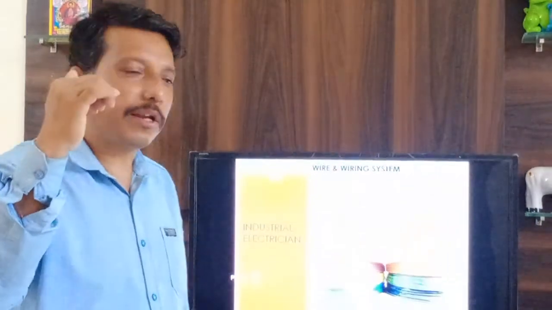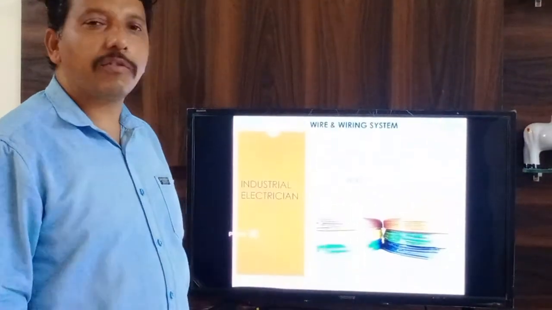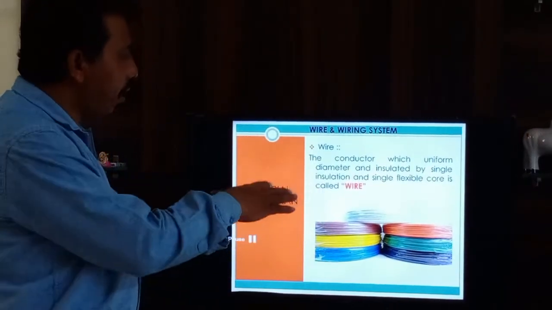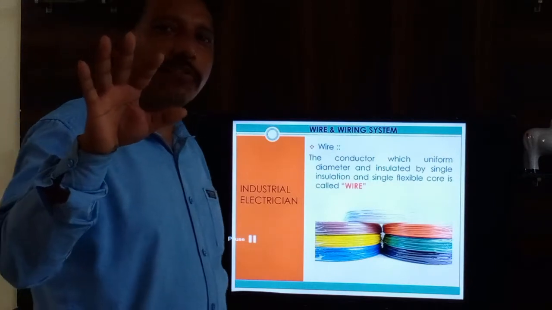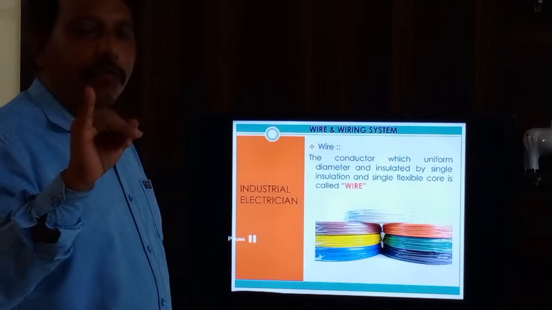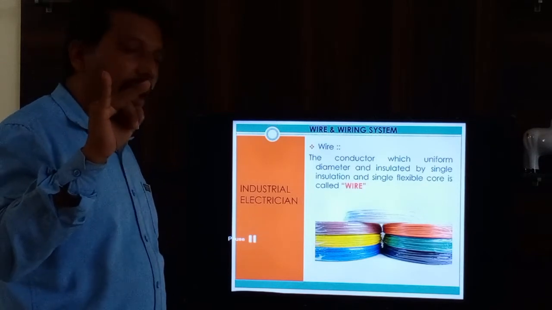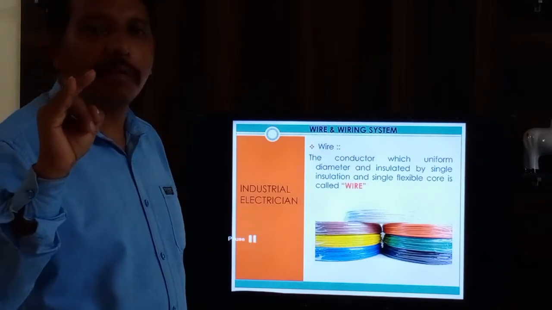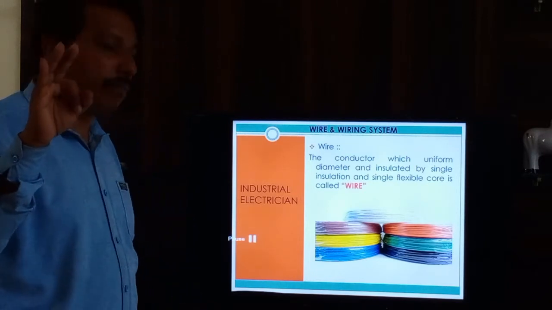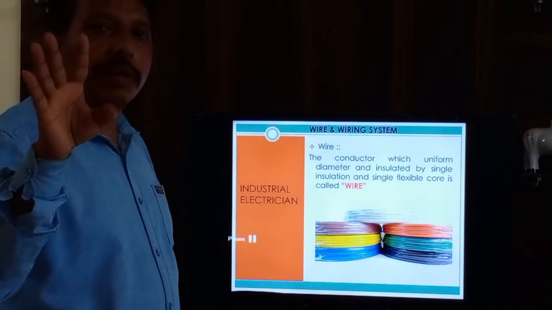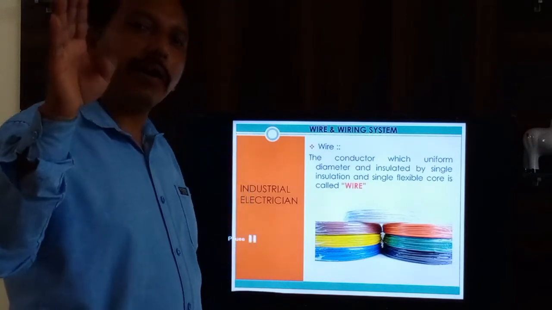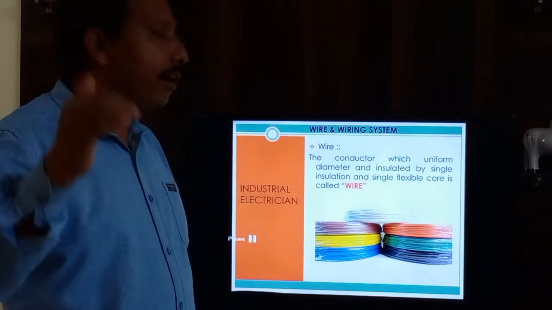Which type of wiring are you going to do? As per this, the wire is chosen. Wire is available in color codes as per phase color code: red, yellow, blue, black. Red we can use for L1, yellow for L2, blue for L3, and black for neutral, the common neutral. Yellow-green is used for earthing purpose.